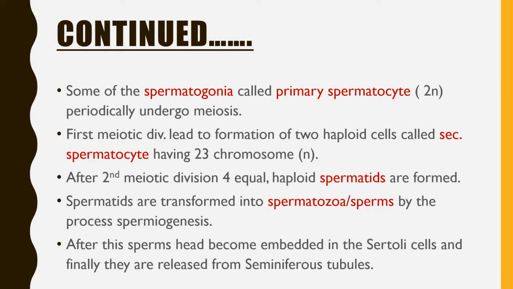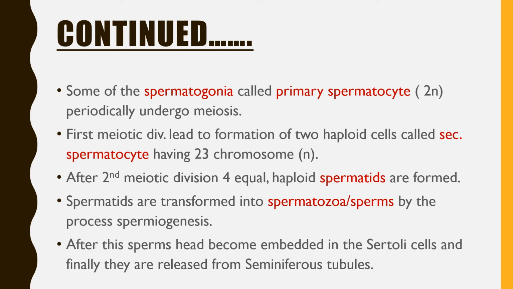This process of transformation of spermatid to spermatozoa is called spermiogenesis. The sperm's head is embedded in the Sertoli cells, and later on they are released from the seminiferous tubules.